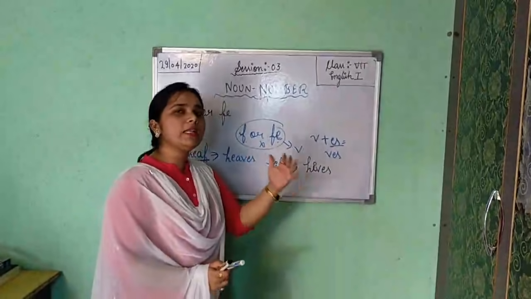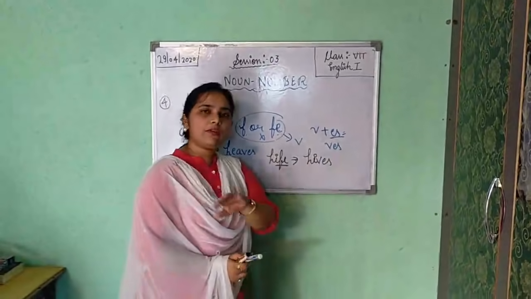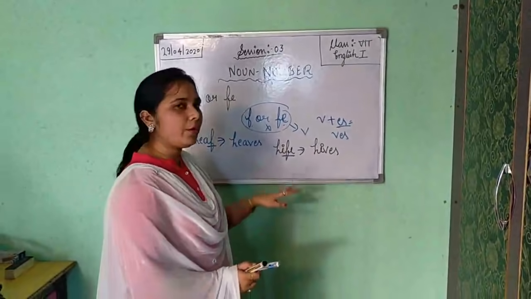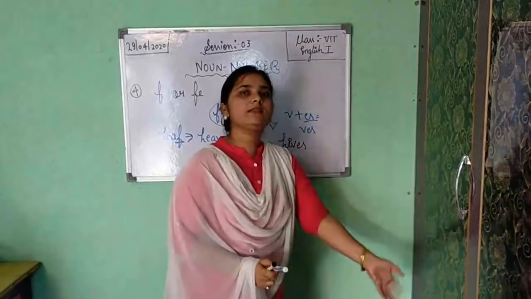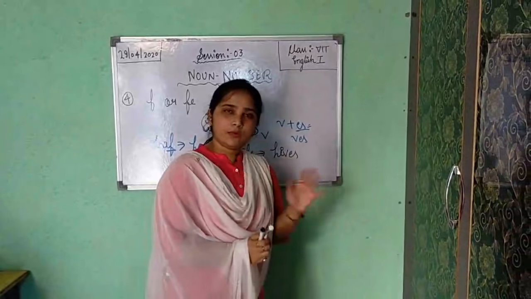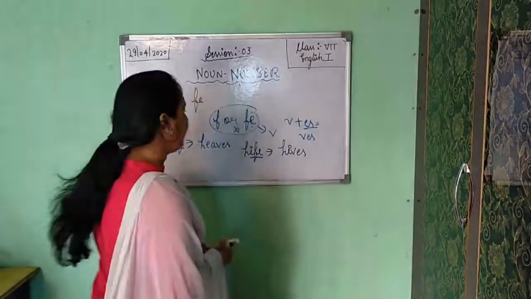While making plural number, if you are getting F or FE in the last, then we will remove that F or FE and we will add VES in the singular word, or singular noun.